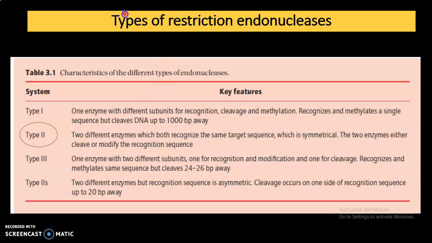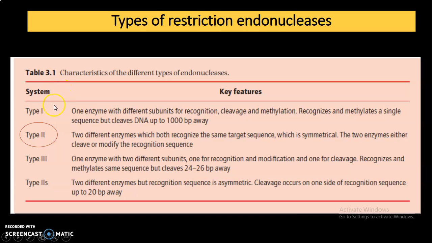Now, moving on to the types of restriction endonucleases. Different organisms produce different types of restriction endonucleases. Now, restriction endonucleases are the enzymes which cut within the DNA molecule. It is a type of nuclease. Another type of nuclease is exonuclease. These exonucleases cut the DNA molecule from the sides. This is the difference between endo and exonucleases. So these restriction enzymes are types of endonucleases which cut the DNA molecule in between.